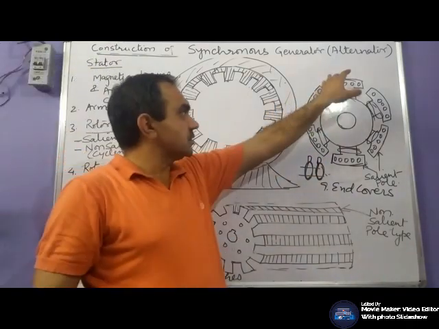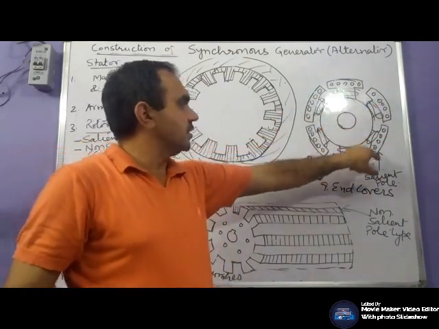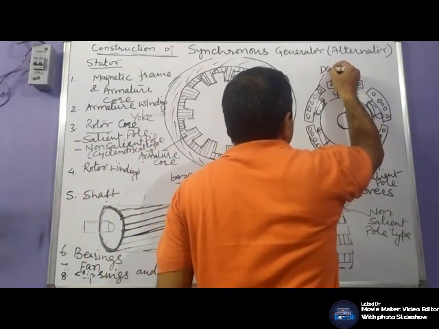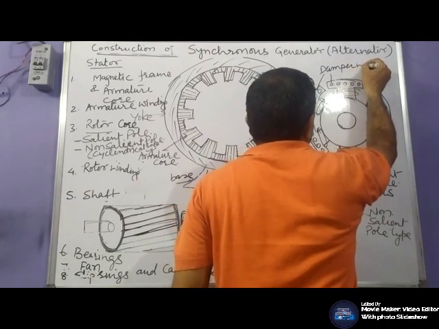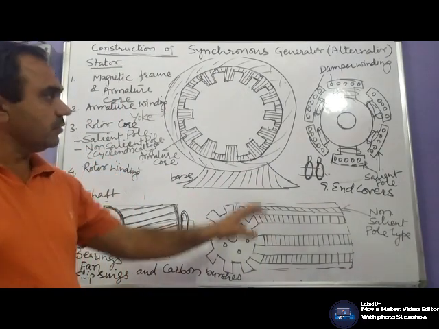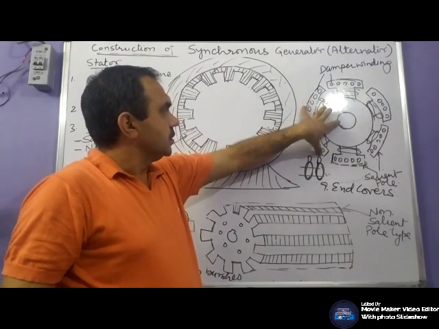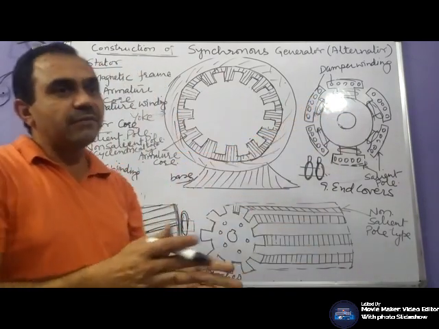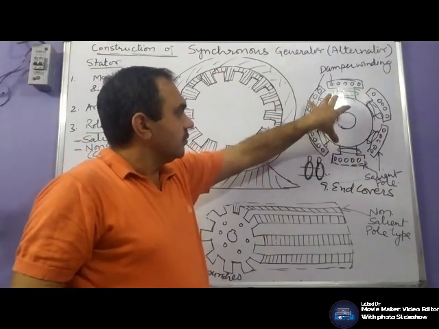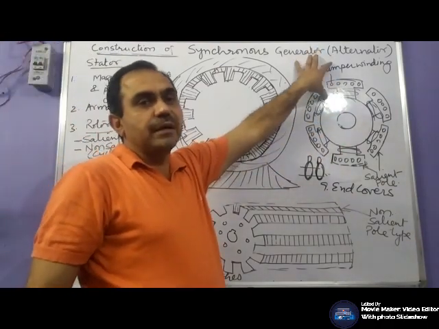In these rotor slots, certain windings are placed. These are known as damper winding. The purpose of these damper windings is to maintain the speed or to avoid the fluctuation in the speed in case of generator, or to maintain the voltage balance, and in case of motor this damper winding is used to make the machine self-start.